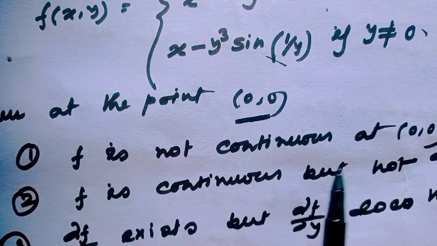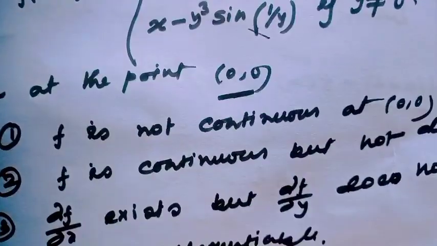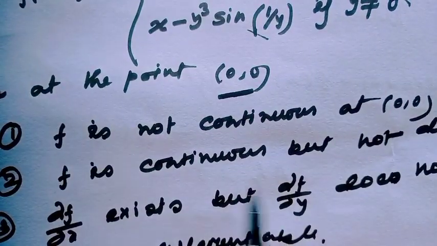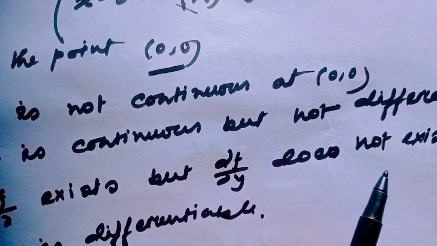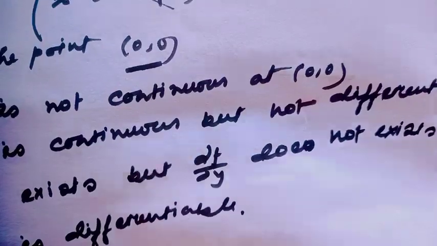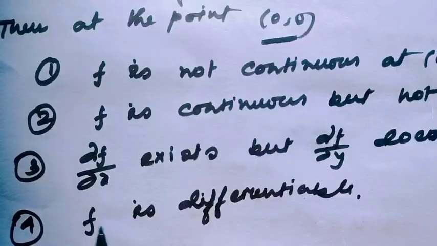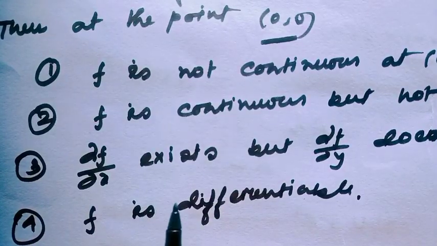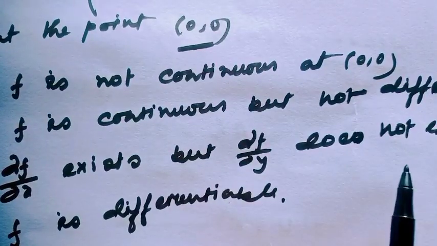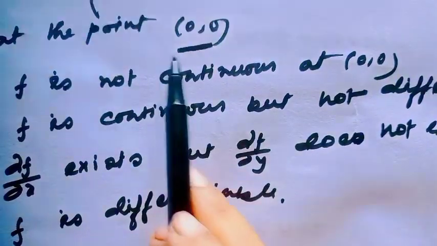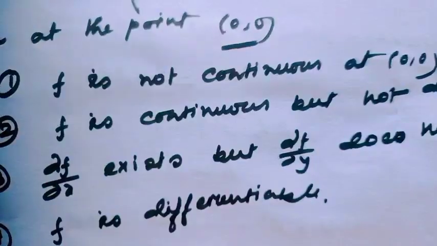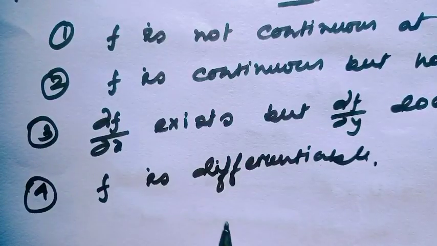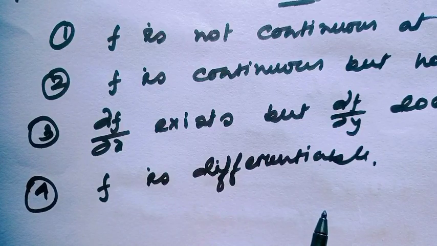Option 1, f is not continuous at the point (0, 0). Option 2 says f is continuous but not differentiable at the point (0, 0). And option 3 says del f del x exists but del f del y does not exist at the point (0, 0), because here all the questions are about the point (0, 0). And option 4 says f is differentiable. Just let's see this option.